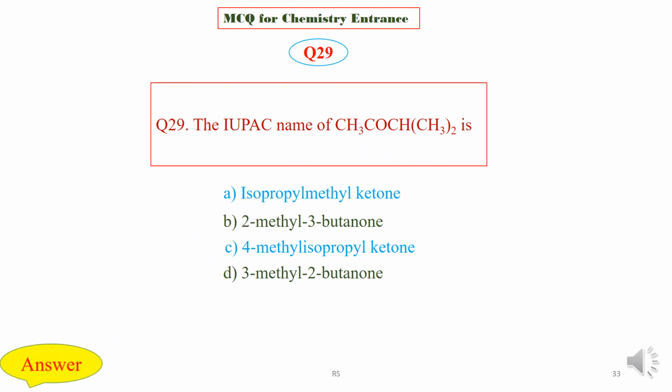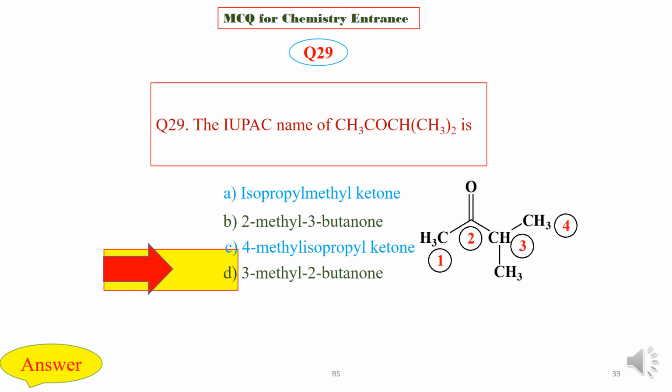We are now going to check the answer key, and the right option is option D, that is 3-methyl-2-butanone. See, the longest chain contains 4 carbon atoms and the keto group is at C2 and the methyl group at C3, that is 3-methyl-2-butanone.